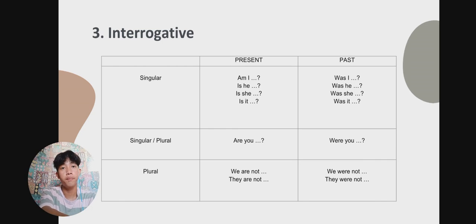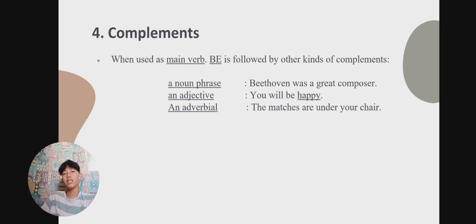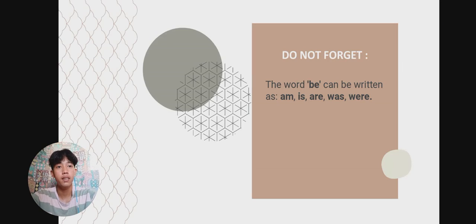And the last form of be is complements. When used as a main verb, be is followed by other kinds of complements. For example, I am handsome. The handsome is the complement and am is the be. I hope you understand that one. And the last, do not forget, the word be can be written as is, are, was, were. So that's all. I hope you understand.